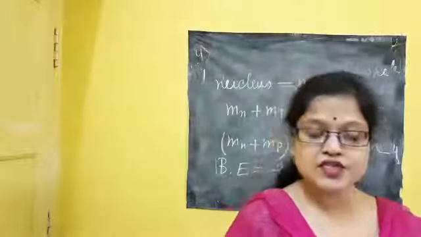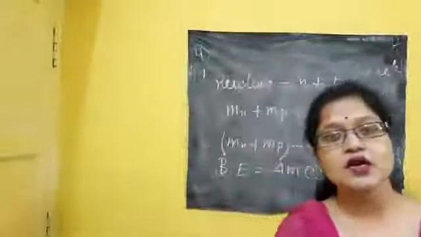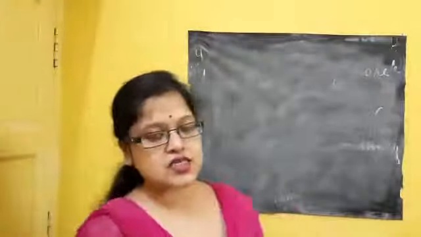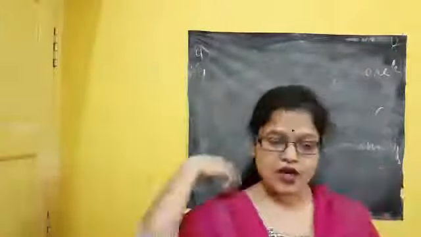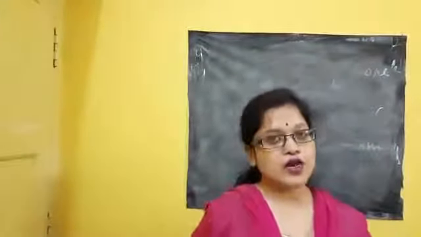Calculate the disintegration energy. Remember that disintegration means radioactive decay energy. Disintegration energy is nothing but the binding energy, or I can say how much energy is released during the radioactive decay.